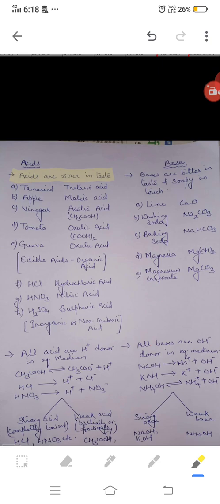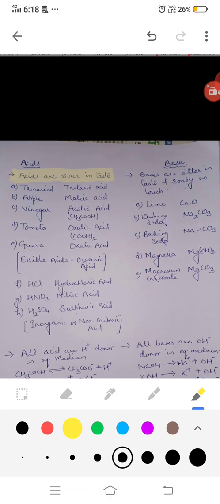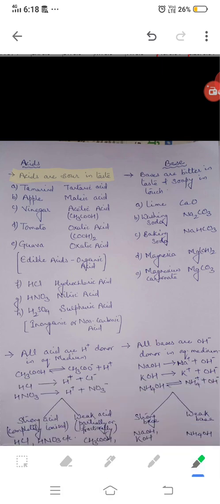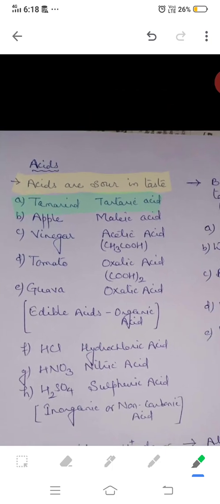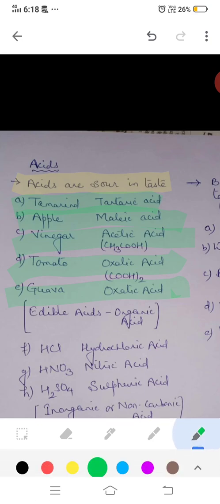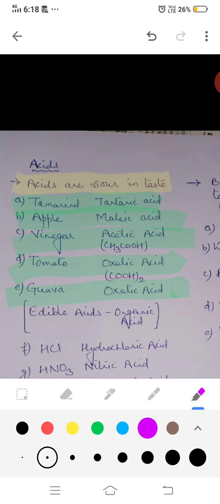And dear student, there are plenty of things available in our home which taste sour. They are lemon, curd and all the fruits. Yes, the fruits which we eat, they all are the natural source of acid. Few more examples I have mentioned here that you can see: tamarind, which contains tartaric acid; apple, which contains malic acid; vinegar, which contains acetic acid; tomato and guava, which contain oxalic acid. They are also the natural source of acid.